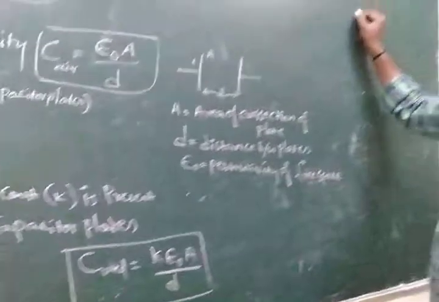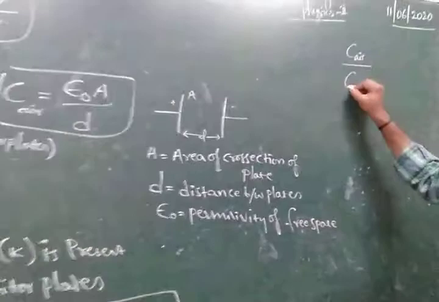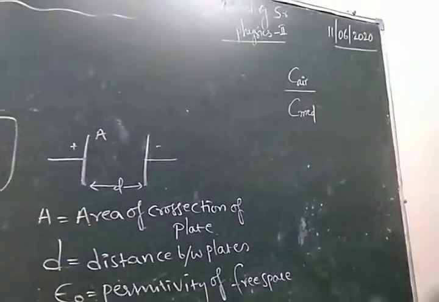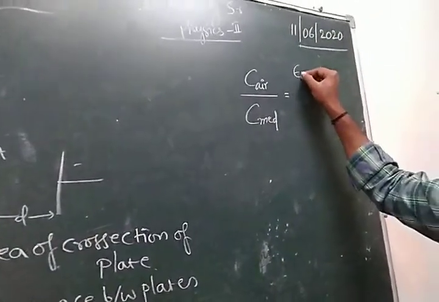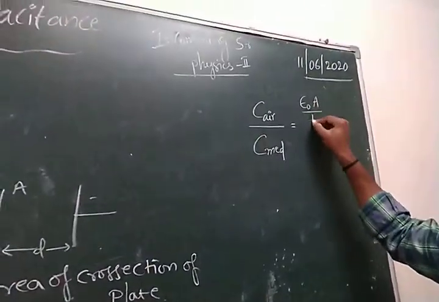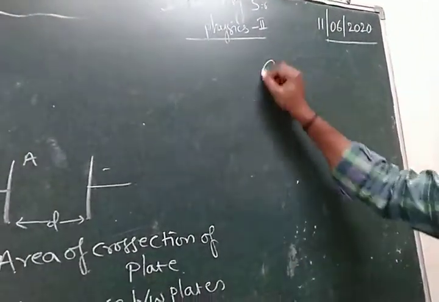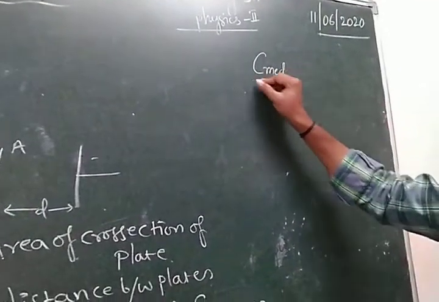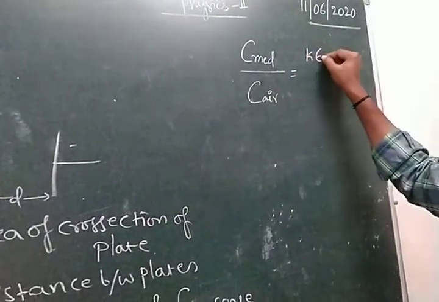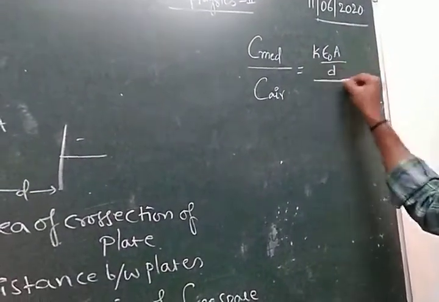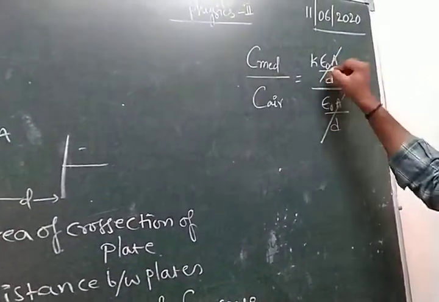Taking the ratio, C medium by C air is equal to K into epsilon naught A divided by D, divided by epsilon naught A divided by D. These get cancelled.